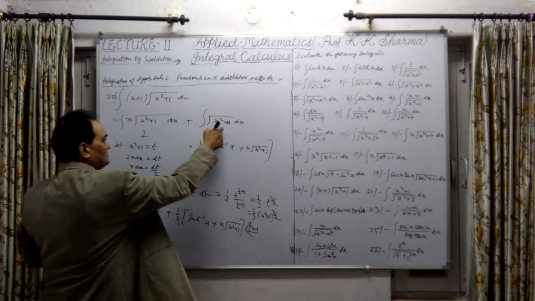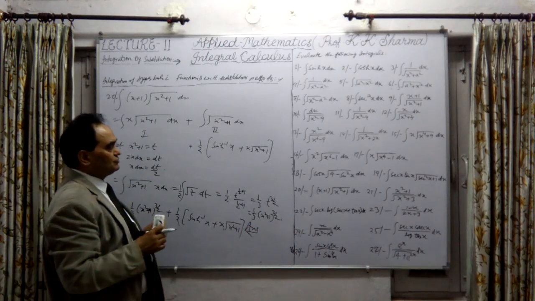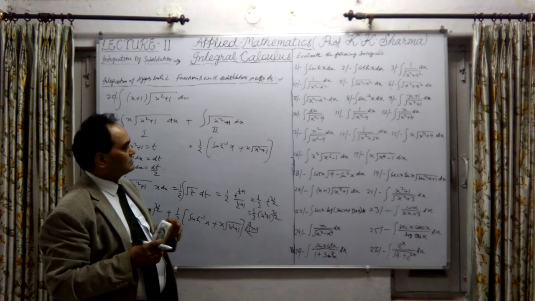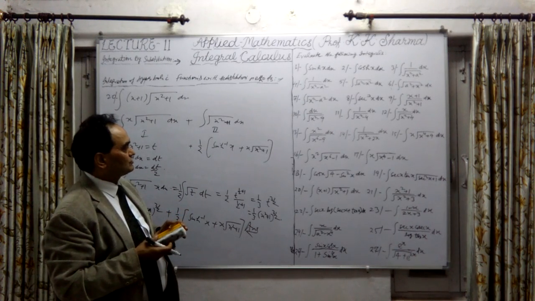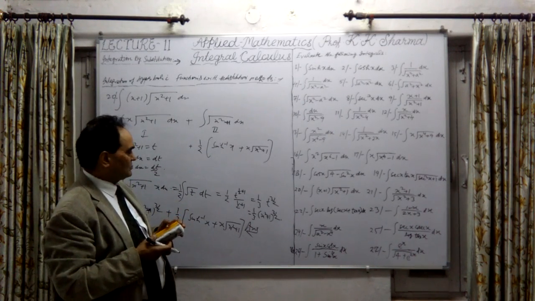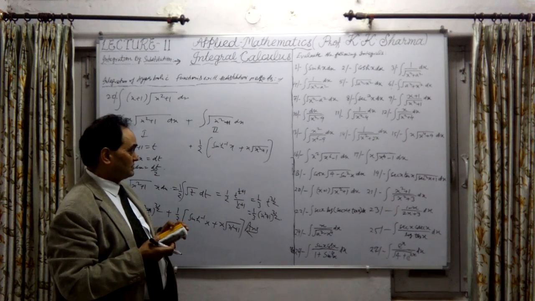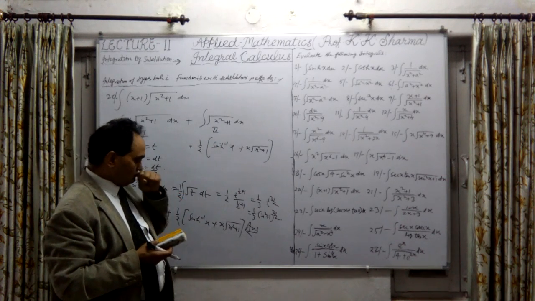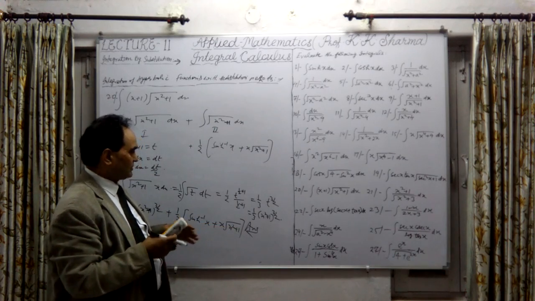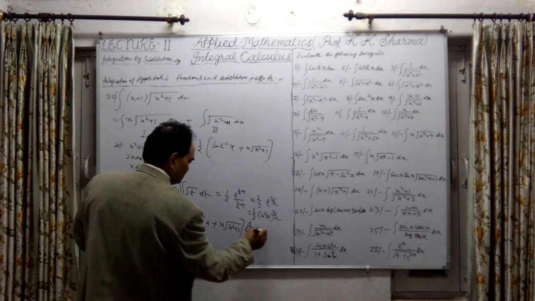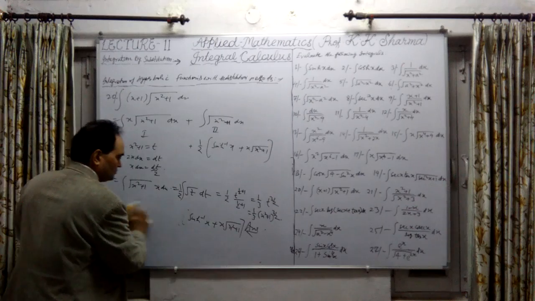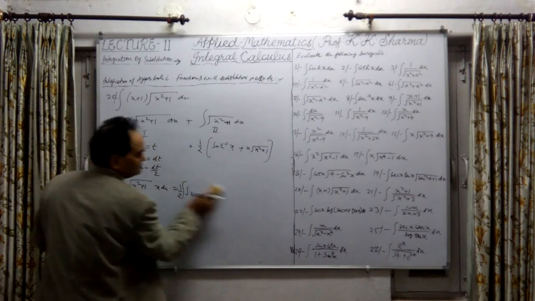Substitution in this case: let us take x equal to sinh theta, so dx equal to cosh theta dtheta. Then theta can be converted as sinh inverse x. So this is your final answer. Question number 20 is done here. Now let me take the 21st question.